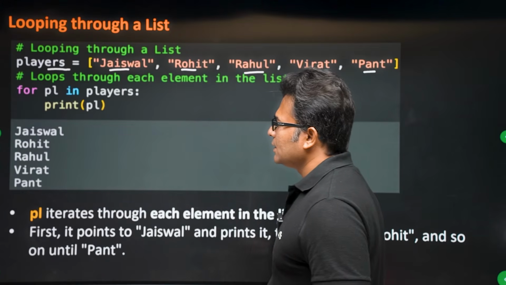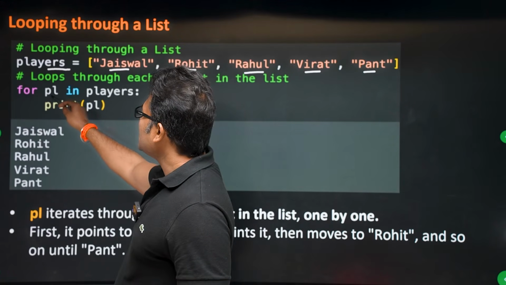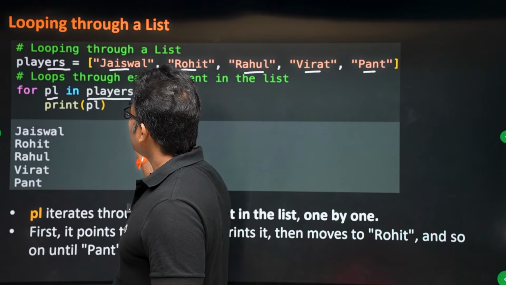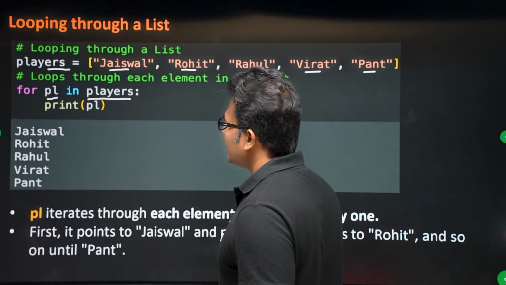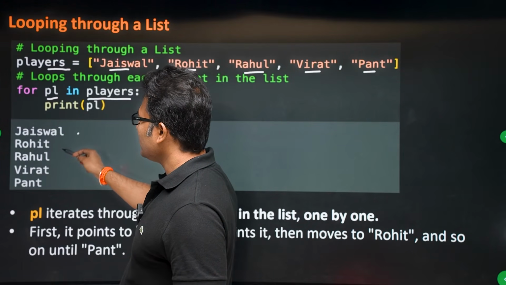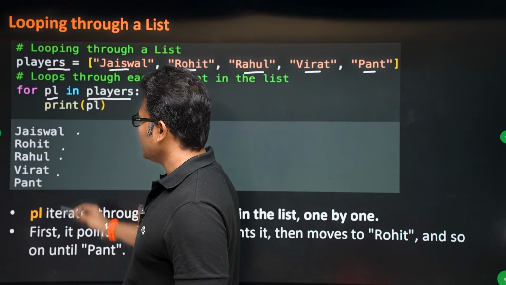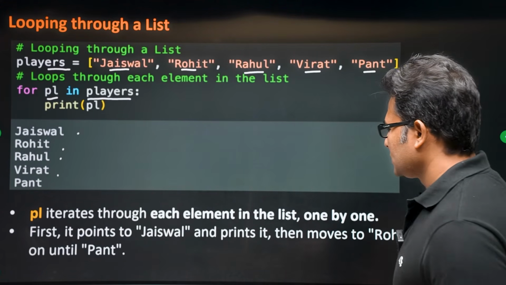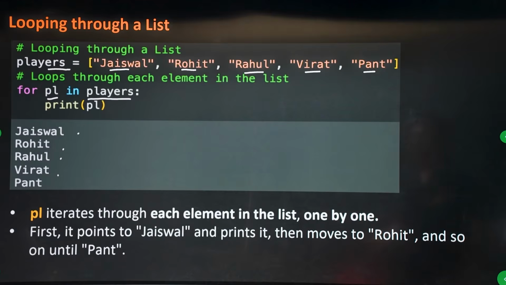How? By writing like this. For pl in players, pl is a variable and players is nothing but a list. Print pl. If you write like this, Jaiswal will be printed, Rohit will be printed, Rahul will be printed, Virat will be printed, Pant will be printed. Okay. So you can iterate over a list. Then you can take each element and do whatever you want. In this case, we are just printing. In other cases, you can process them.